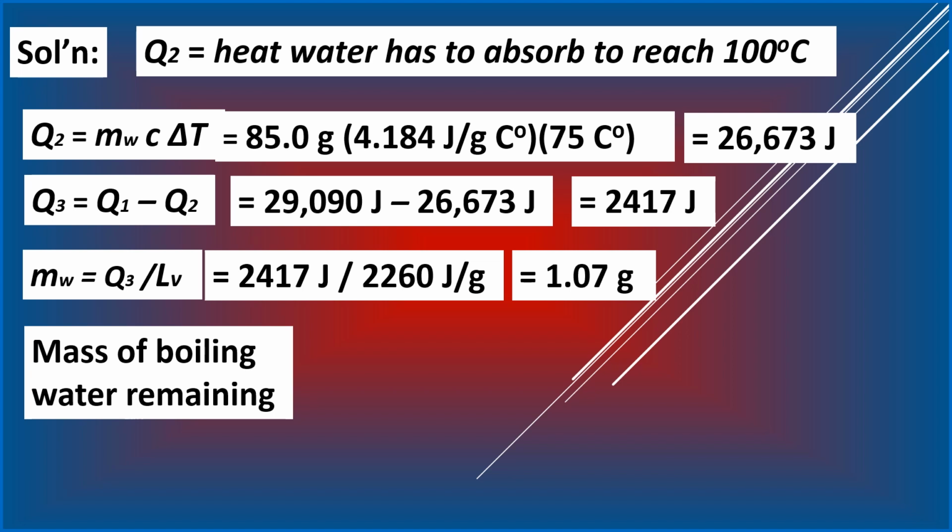In short, not all the amount of water that boils will be turned into steam.